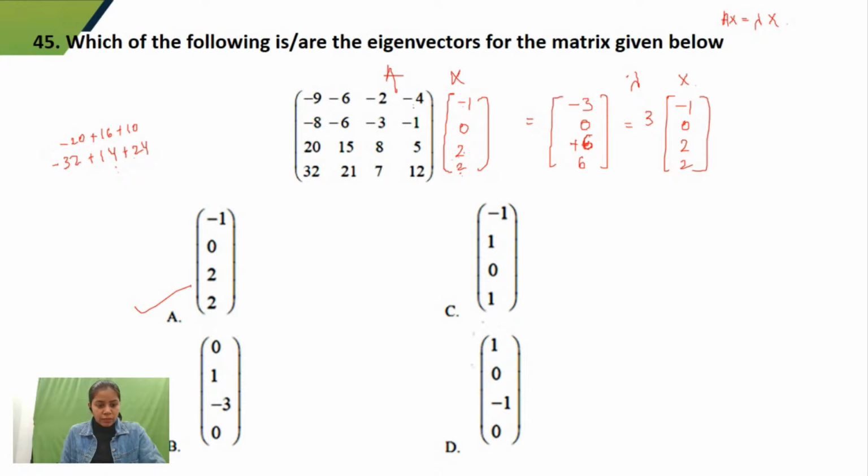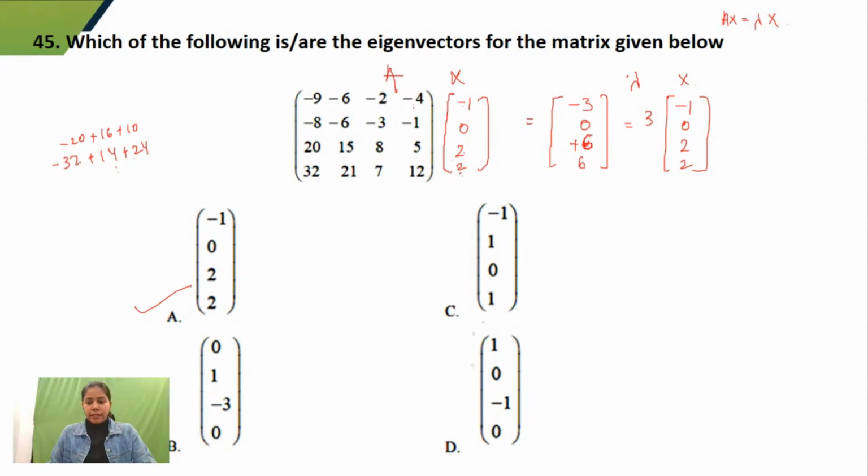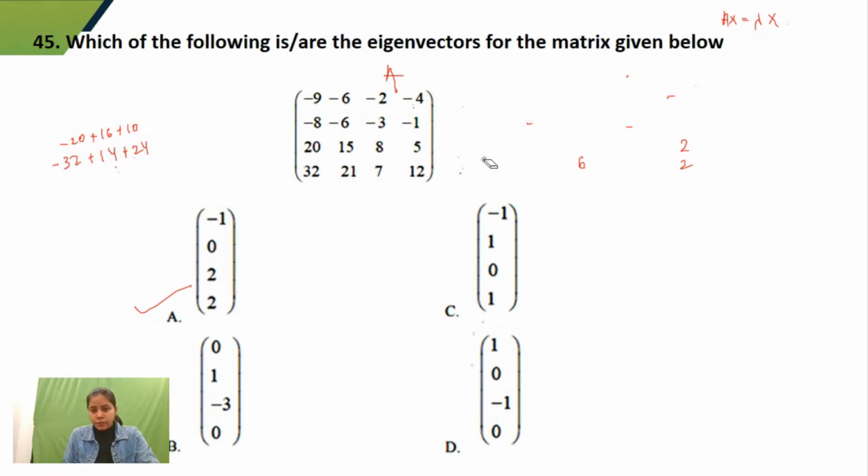Now let's check for option B. B is also correct, let me check. Let me remove the calculation for option A because we have already solved it. 0, 1, minus 3, 0.